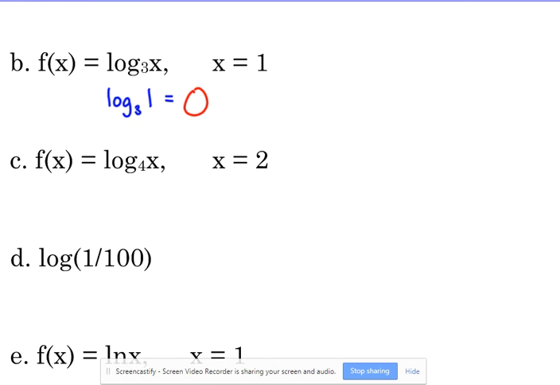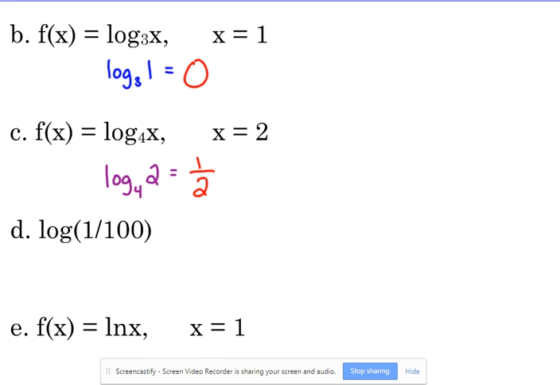Example C, another function notation here, log base 4 of x. X is 2. We got to think about this one a little bit. We've got to raise 4 to some power and get 2. Anybody? 1/2. Okay? Because the 1/2 power is representing the square root. Okay, the 1/2 power is representing the square root. So the square root of 4 is 2.